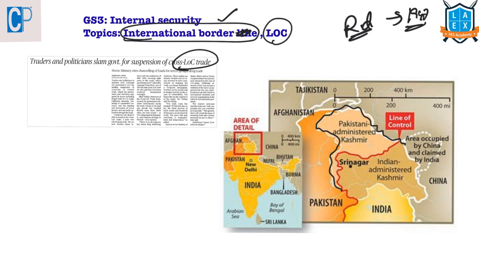During the partition of India and Pakistan, Maharaja Hari Singh, who is the king of the princely state of Jammu and Kashmir, agreed to sign the instrument of accession as per the suggestion of the then Governor General Mountbatten.